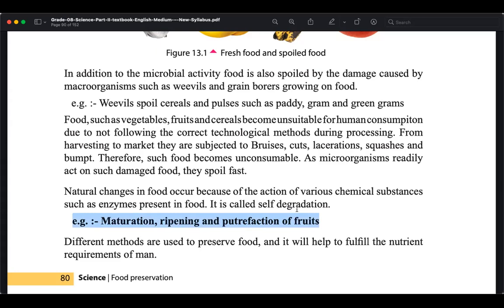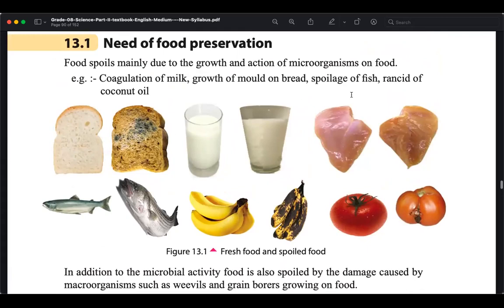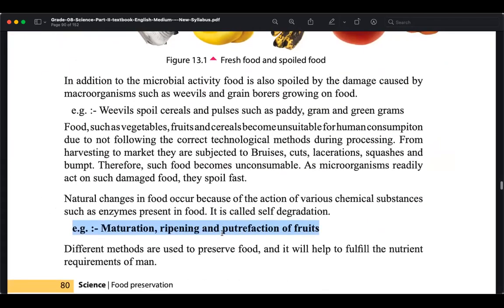This is due to the enzymes present in the food, right? And it is actually a chemical reaction. So anyway, all these things. So there are a lot of things. These are just examples. There are a lot of other things that we need to know about how this decomposition happens because of bacterial activities, fungus activities, or microorganisms, or due to aging. So various reasons are there.